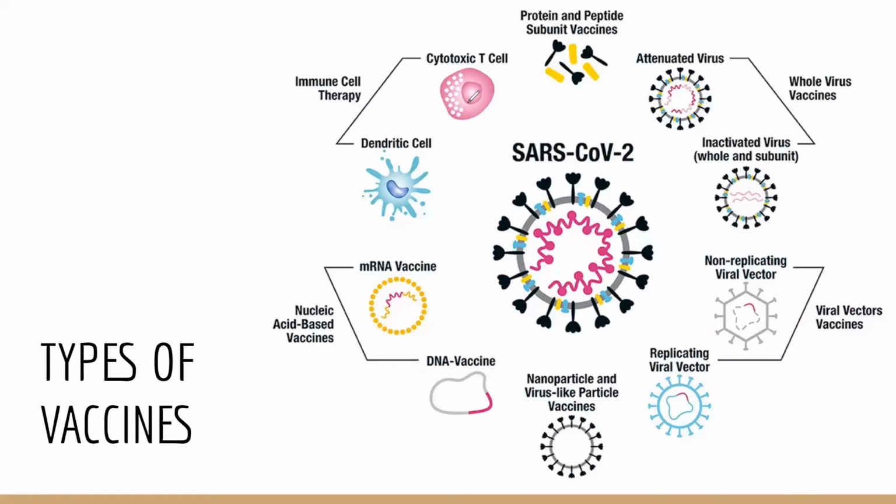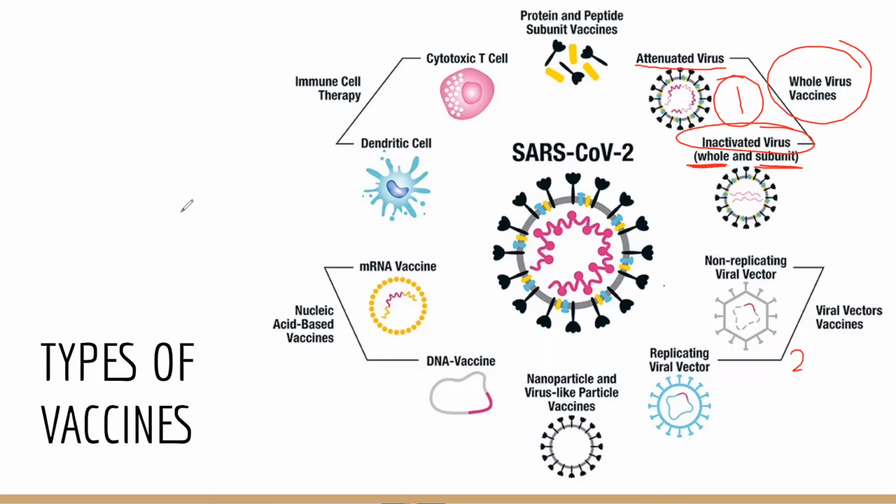You will get an idea of the different types of vaccines that are available. The first and foremost type is the whole virus vaccine, in which you will see either the attenuated virus is added to the vaccine, or the inactive virus form is put. It can be the whole virus or a subunit of a virus.